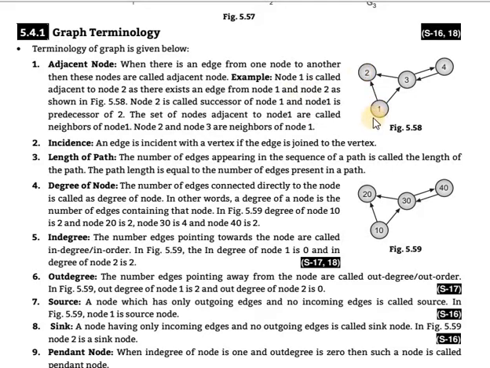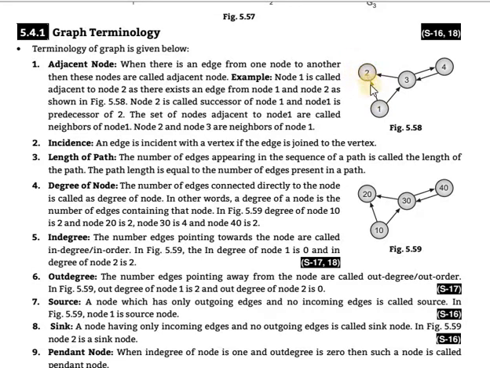Node 1 is called adjacent to node 2, as there exists an edge between node 1 and node 2, as shown in the figure. Node 2 is called the successor of node 1, and node 1 is the predecessor of node 2. Clear that? In the directed graph, the next node from 1 to 2, so 2 is the successor.